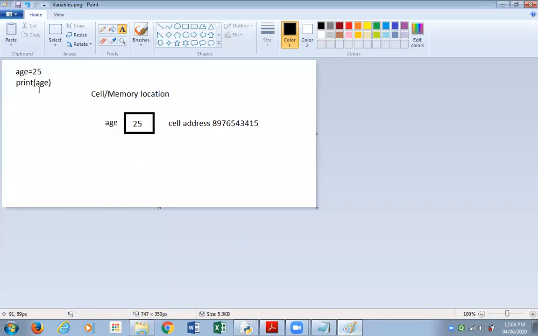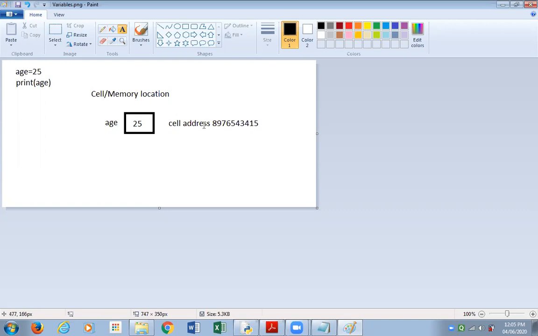Please see, when you make a variable, what you are doing is basically reserving a cell in the memory, keeping a value in it, giving a name to that cell. But actually the computer remembers that cell, knows that cell by its address. Actually that cell has an address, a huge number, which is called the cell address. And this is what the ID function is giving us: the cell address, the number that the cell has, not the value.